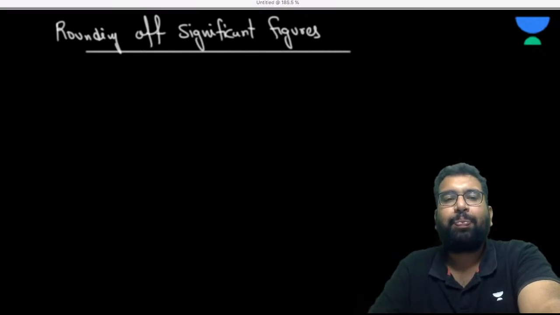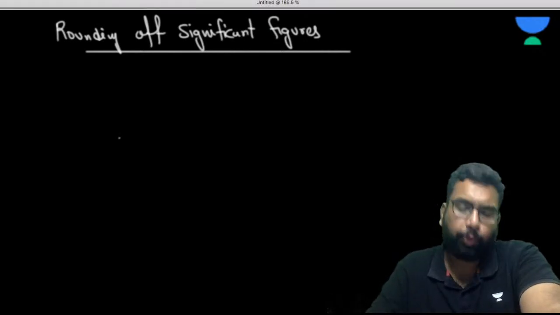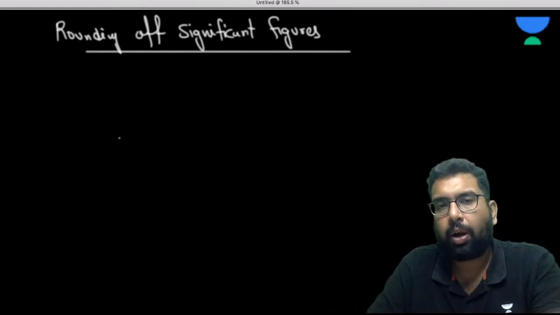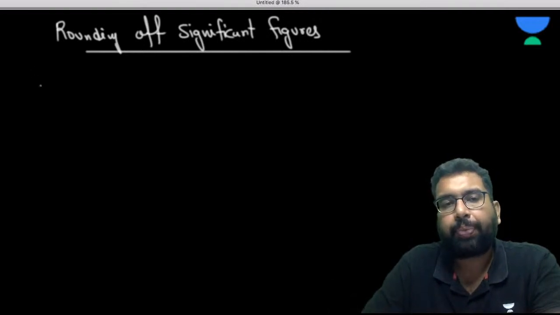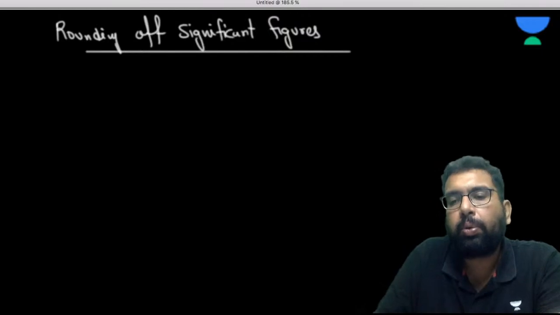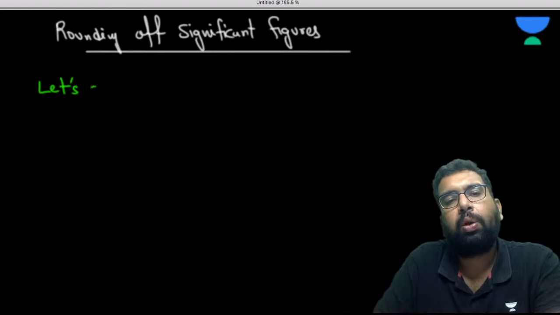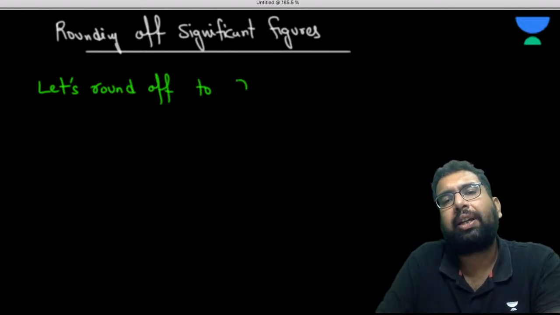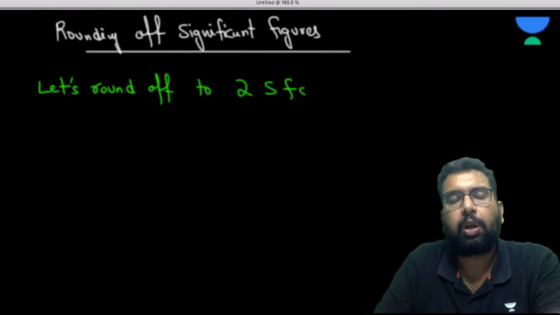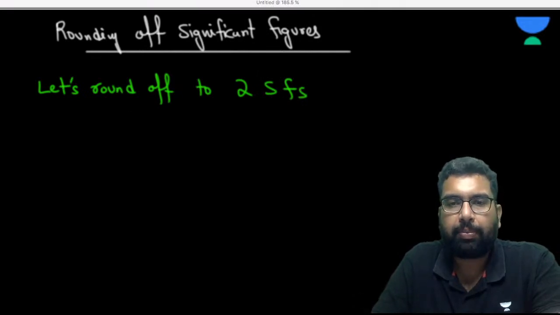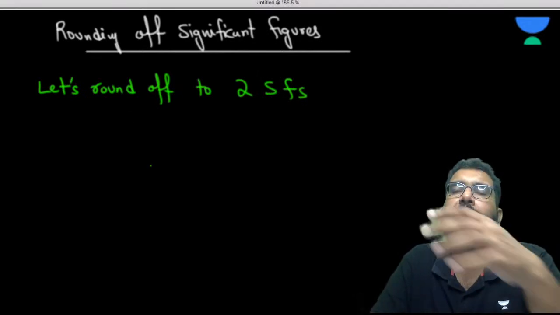We used to round off quite a lot. Let's round off to two decimal places. No, not two decimal places, but let's round off to two significant figures.